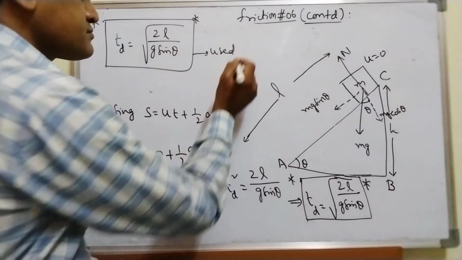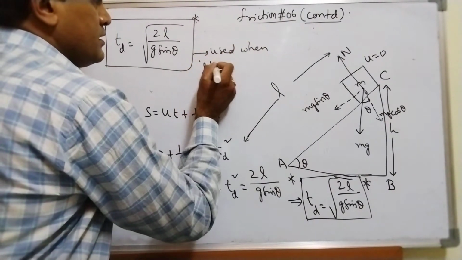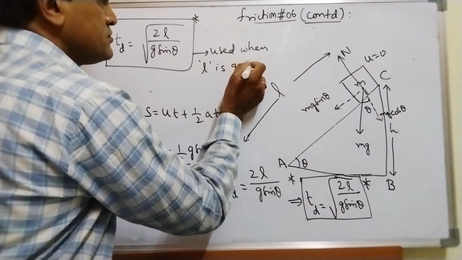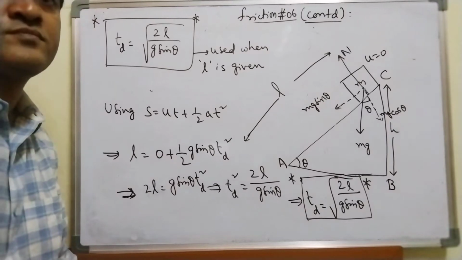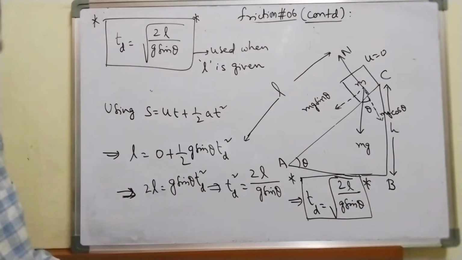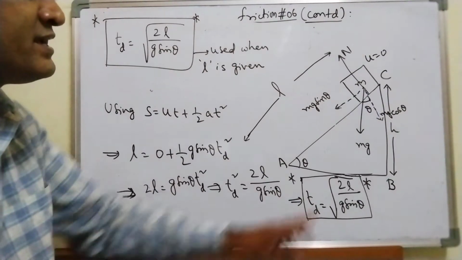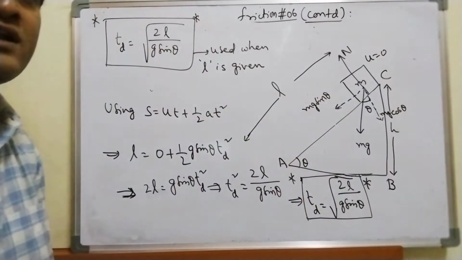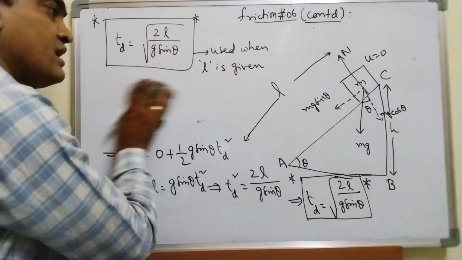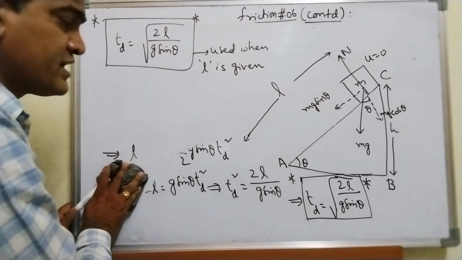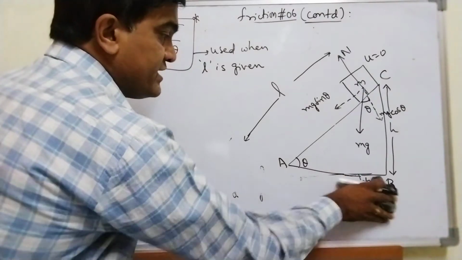Use this formula when L is given in the data, in the numericals. In the numericals, if L is given, use this formula. Otherwise, we have one formula, the relation between L and H. What is that relation we got just now? What is the formula for L we got? L is equal to H upon sine theta.